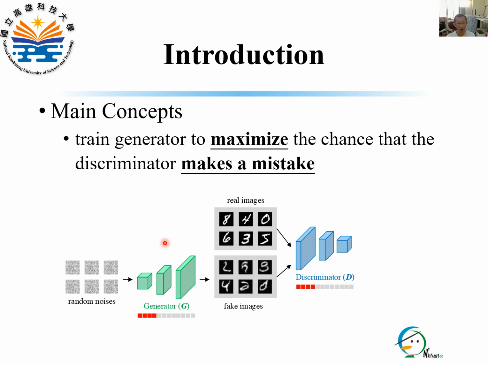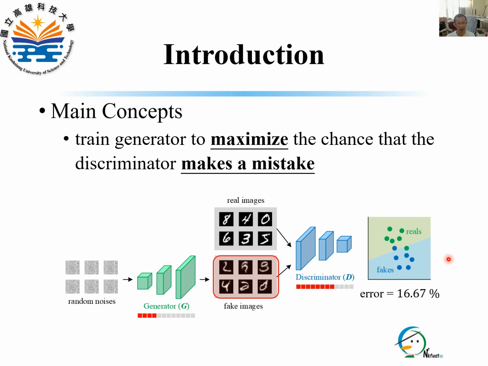After some training, the generator starts to produce better images that can fool the discriminator. In this case, even after training, the discriminator has an error rate of about 16%. Motivated to push this error rate even higher, the generator continues to improve and generate images that look more and more like real ones.